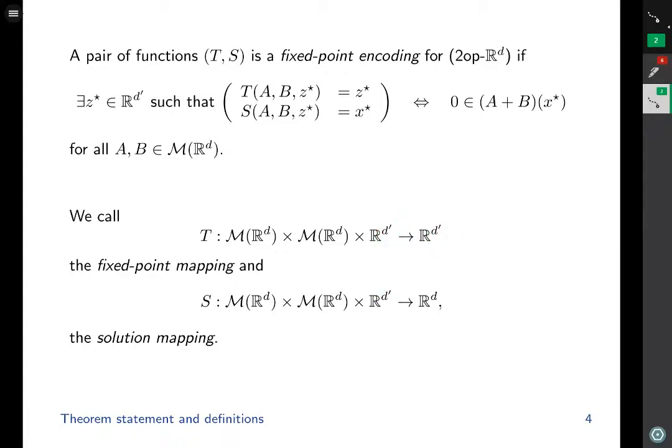Now, this may seem weird because if you're thinking of Douglas-Rachford splitting, the length of the z variable is the same as the length of the x variable, so in that case d prime will be equal to d. And when I define the notion of no lifting, we will immediately be assuming that d prime is equal to d. So for the purpose of Theorem 1, there is really no reason to allow d prime to be different from d. But when we talk about Theorem 4, we will allow d prime to be bigger than d, and that will actually correspond to using lifting. And that is why initially we allow d prime to be different from d.